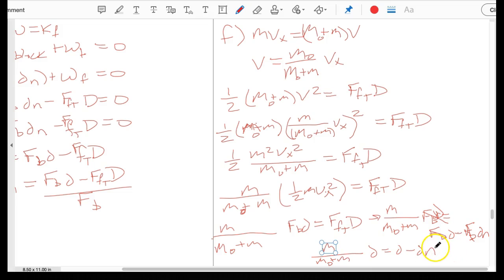And so when we're all done, we're going to solve for d_N. So let's do that up here. And so d_N is equal to D times 1 minus M over big M plus little m. And that is your final answer.